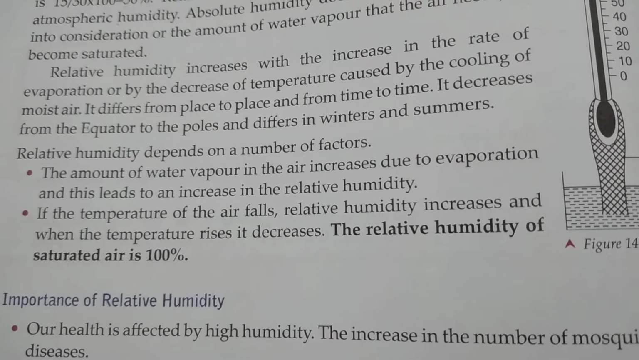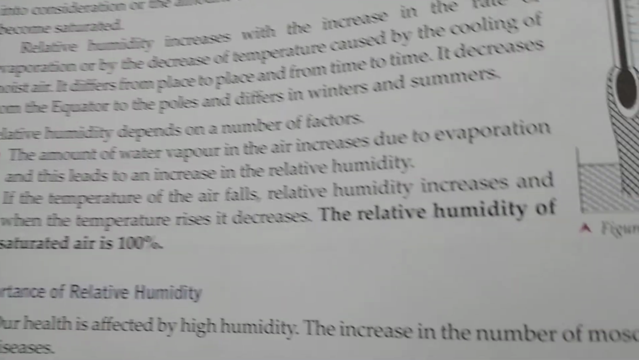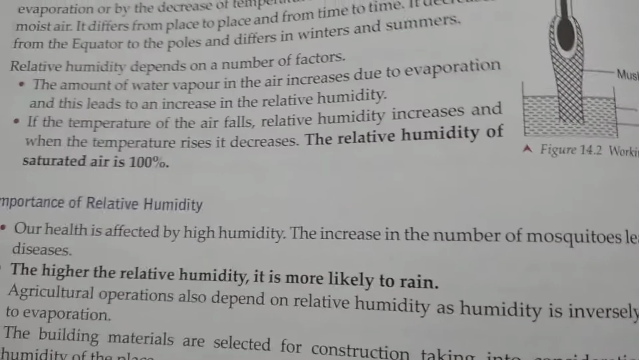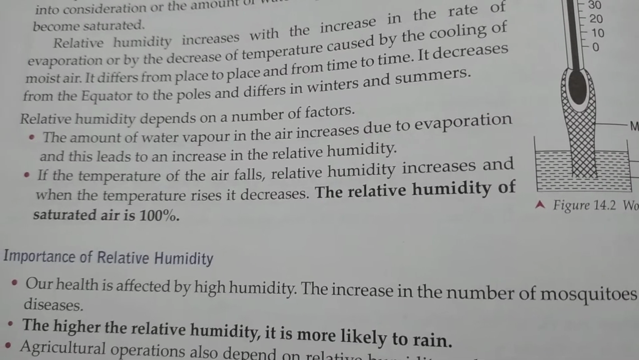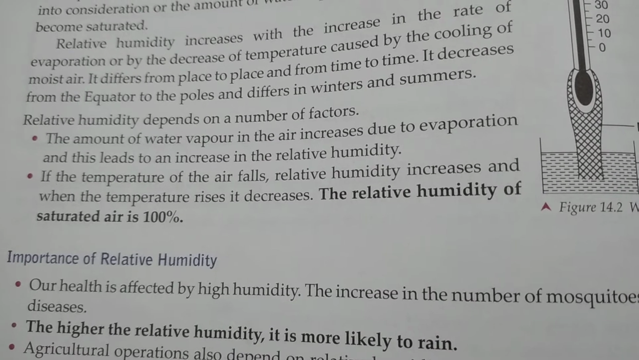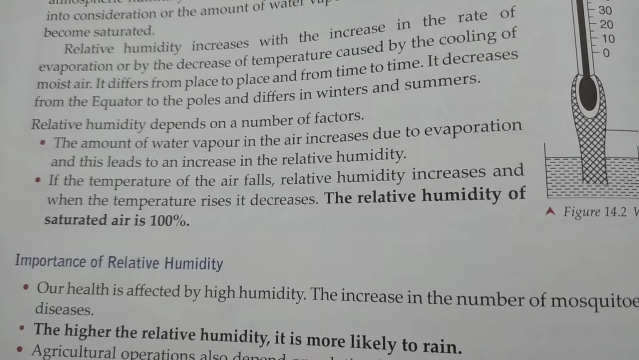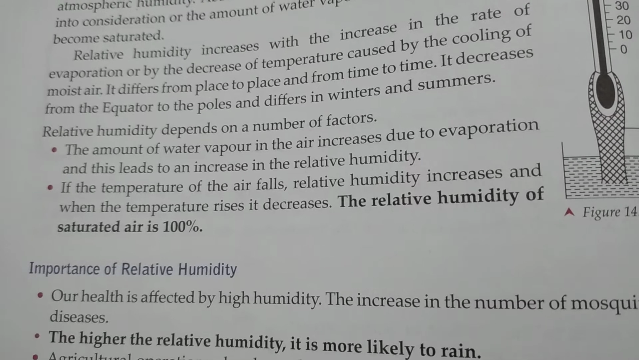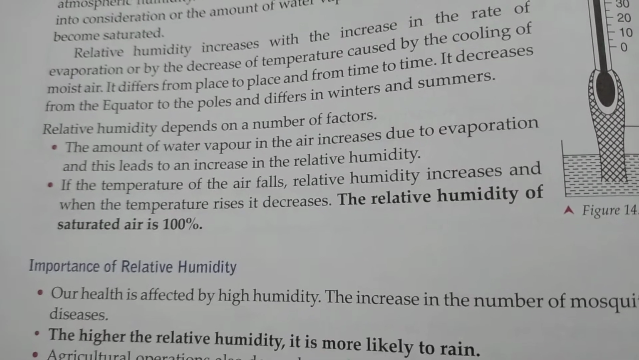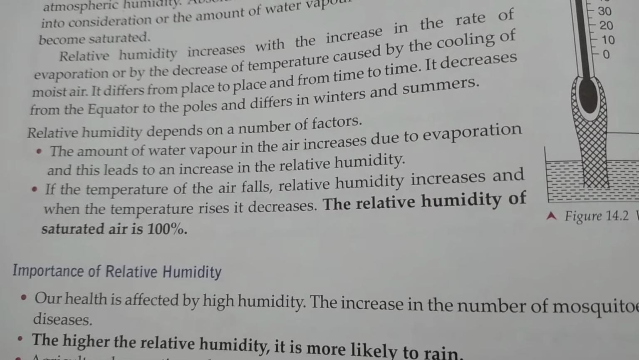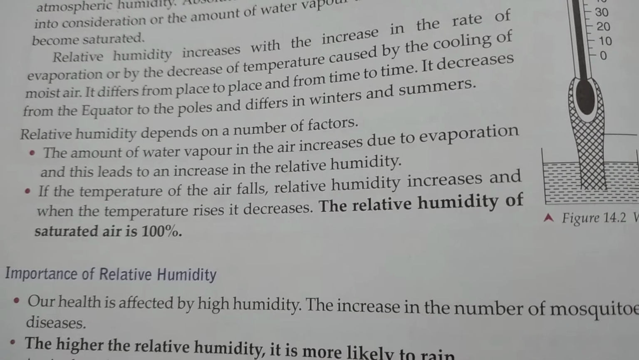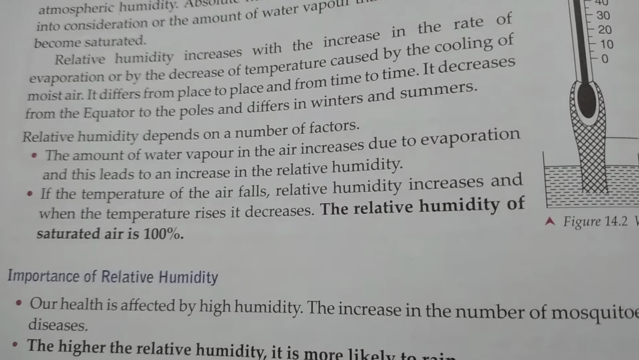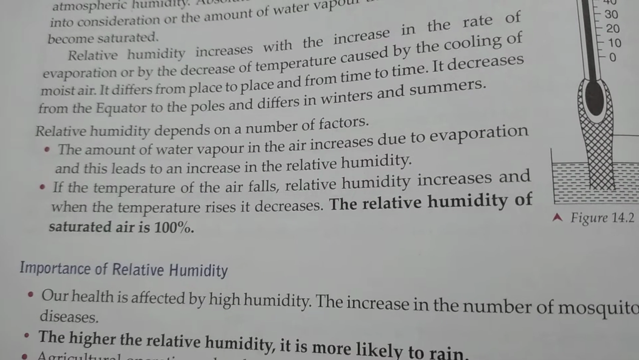Okay, the relative humidity of saturated air is 100%. Now you might think, what is the meaning of saturated air? Saturated air is that kind of air which has absorbed enough water vapor and cannot absorb any more water vapor. That kind of air mass is known as saturated air. Maybe if the temperature increases, that air can absorb more water vapor. So for saturation, a specific temperature is required.